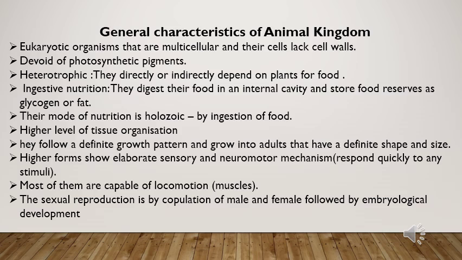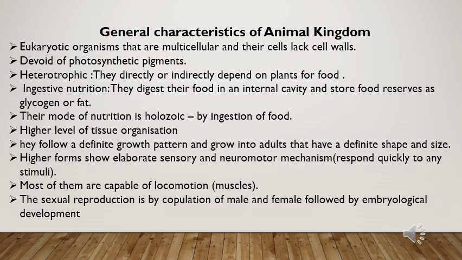The Animal Kingdom consists of eukaryotic organisms that are multicellular, and their cell wall is lacking. Plant kingdom has cells with a cell wall, but in animal kingdom cells lack a cell wall. Animal kingdom is devoid of photosynthetic pigments, meaning there is no pigment here for photosynthesis. So these are not autotrophic like plants. These are heterotrophic, so they have to depend directly or indirectly on the plants for food. They show the ingestive mode of nutrition.